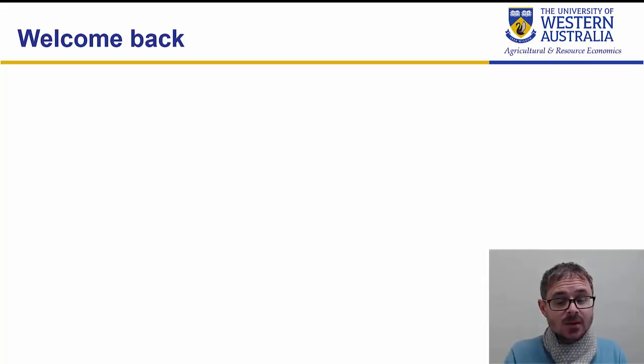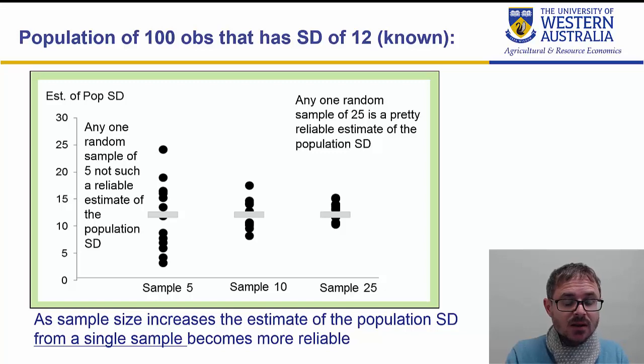So we've seen the difference between samples and populations. Now we're going to continue with that discussion. First thing we want to note is about the quality of our estimates. So what we saw was that we could take a sample and that would give us a guess of the population standard deviation and mean. What we need to know is that the quality of our guess depends on the sample size.